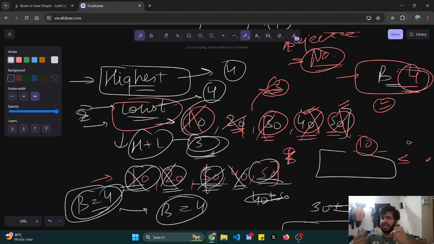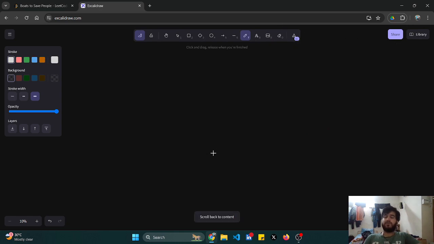Yes, combining the highest person with the lowest person. Because if one person is taking so much space, then the least space should be occupied by the least persons. If there is a healthy person on the boat already, I'll not place another healthy person with him. I'll select the leanest of them and place him with them so that the boat won't sink. This is the approach that we are following.